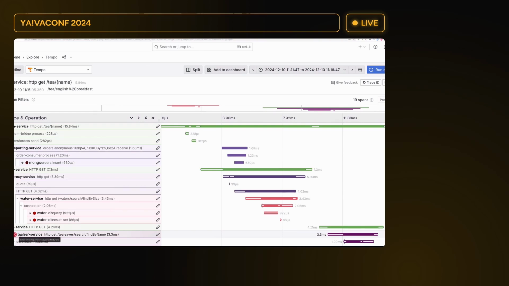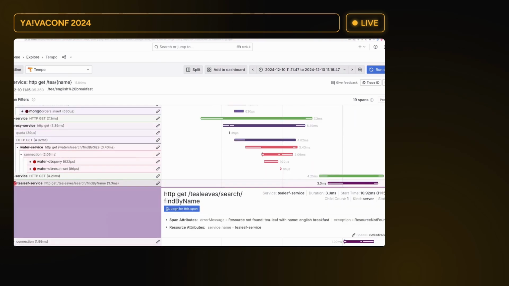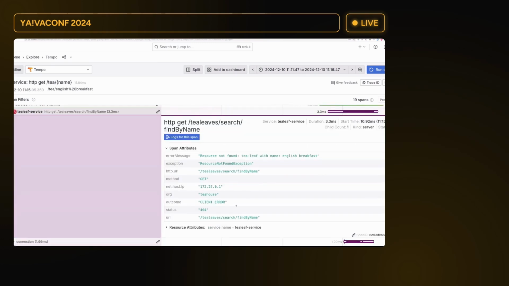And take a look at that. Over here we have some sort of an exclamation mark, which means that there was a problem. If we go here, we will see that there was a client error, resource not found. So we already know where the problem originated. Now, what we have only here is we're going to the database. So let's look into that.